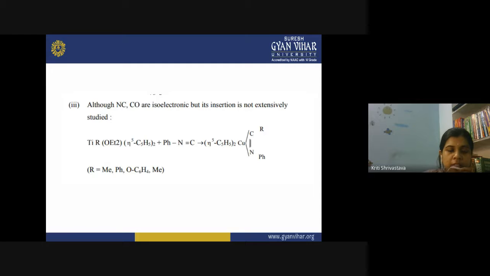Now insertion of NC and CO is also possible, but it was not extensively studied and not so many complexes are known for such insertion reactions. However, one insertion reaction is given here for the addition of NC. So again, the coordination number is not changing here.